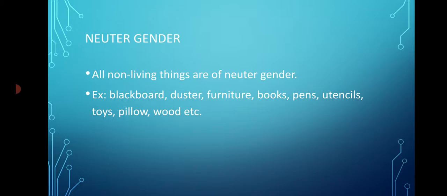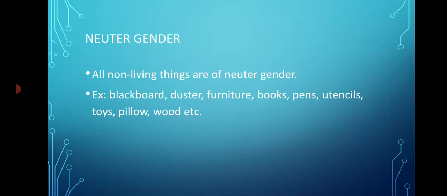Now coming to neuter gender. All non-living things are of neuter gender. Just like I said, a noun that refers to a thing that is neither male nor female is of neuter gender. So all non-living things are of neuter gender.